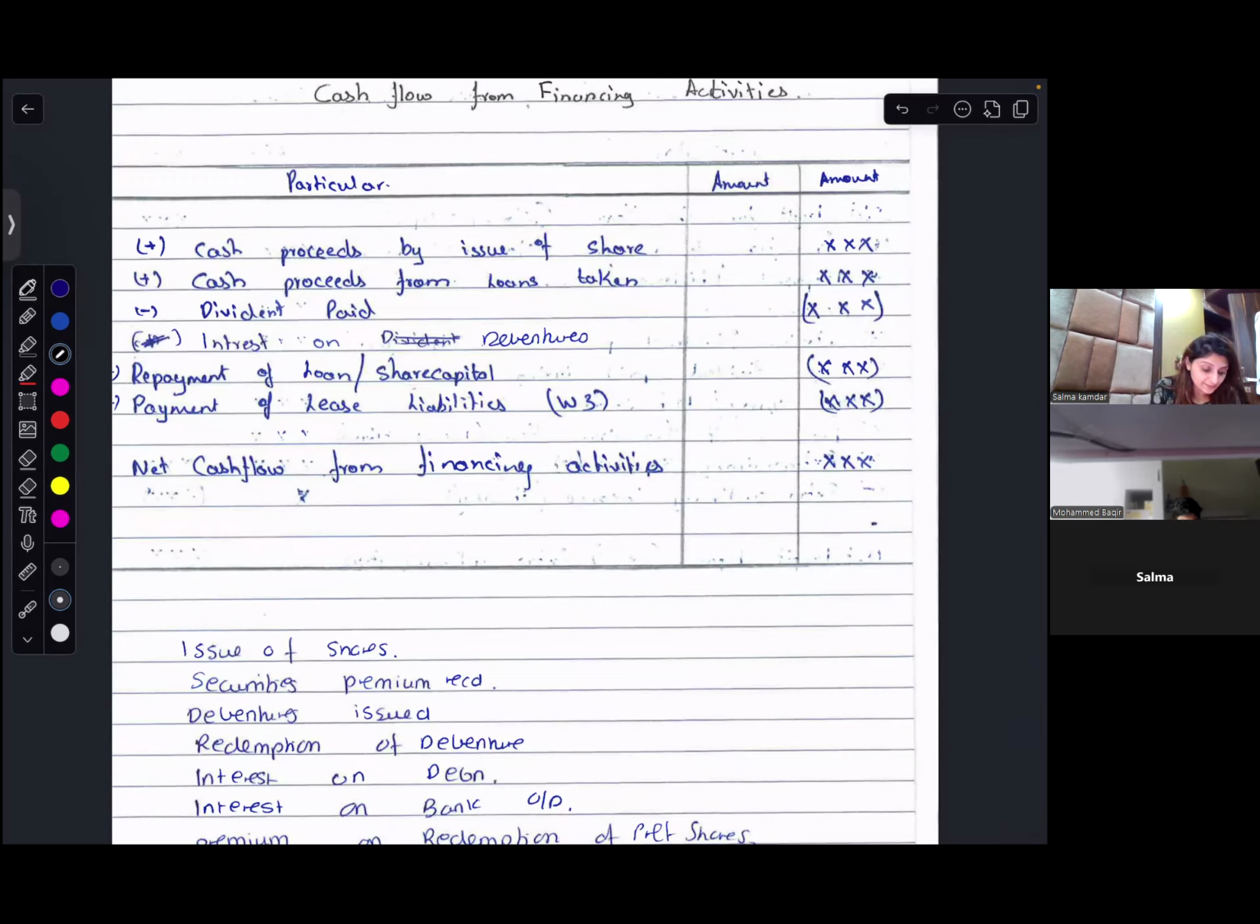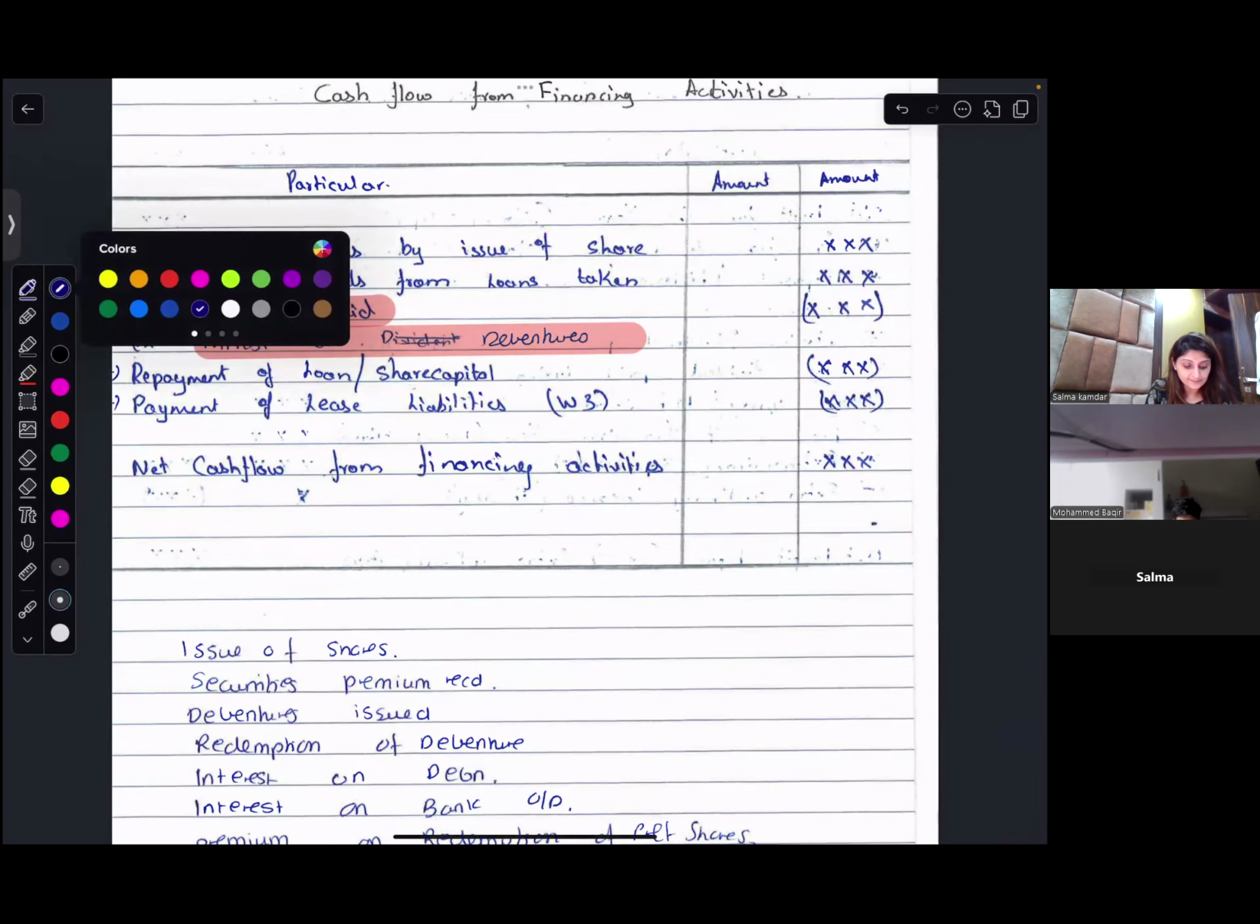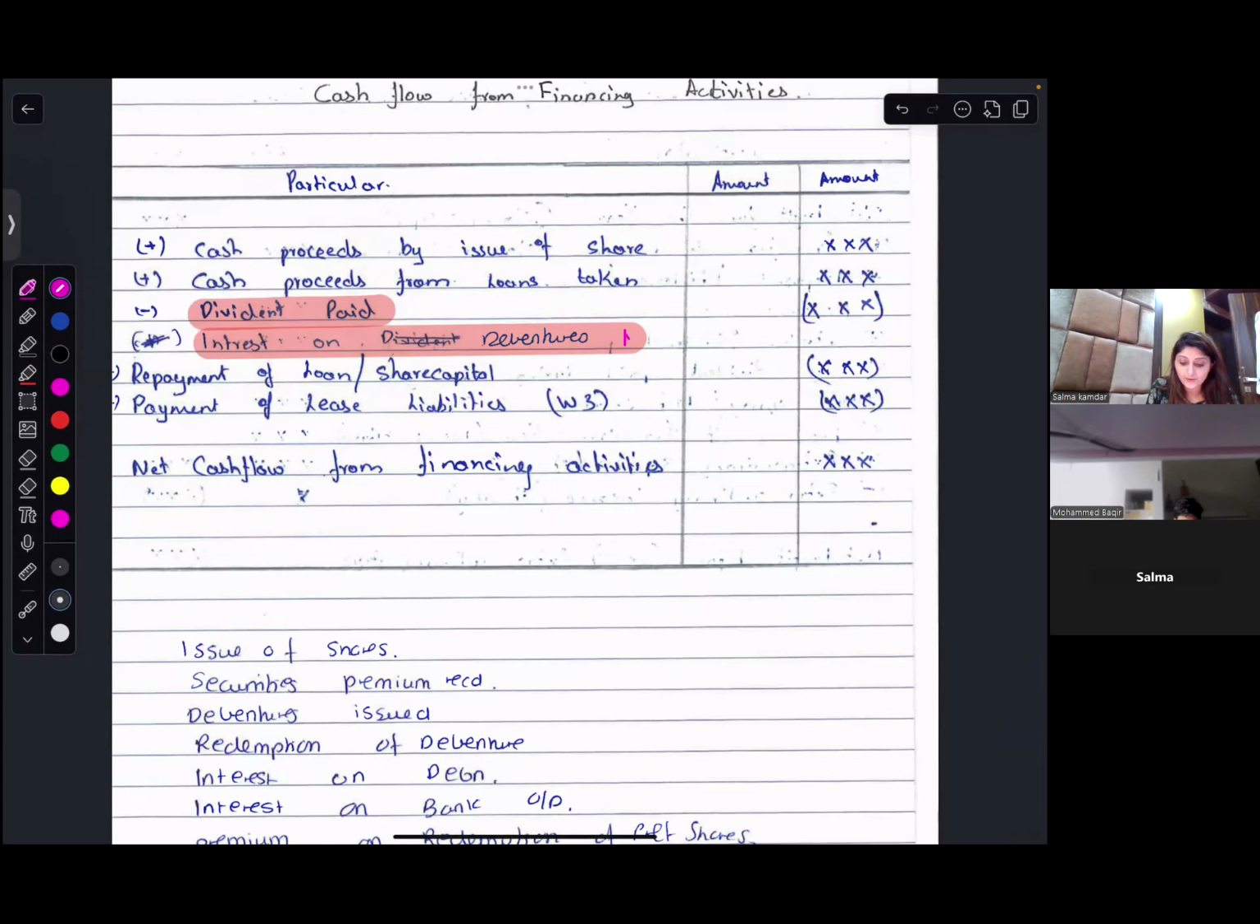Now, this interest on debentures and dividend paid, this comes at two places. Can you tell me which two places they come in? In operating activities, in net profit before interest and tax, as a non-operating expense. And this dividend paid would come in your working note number one.